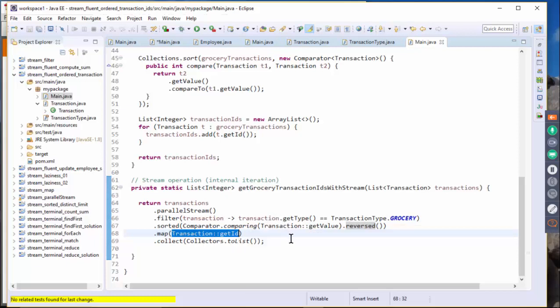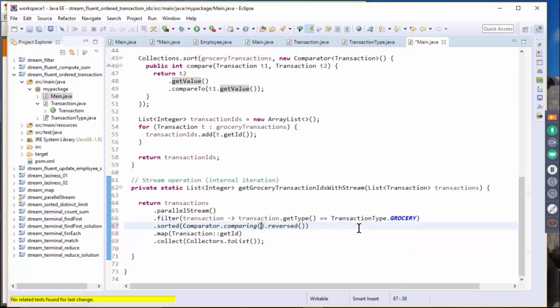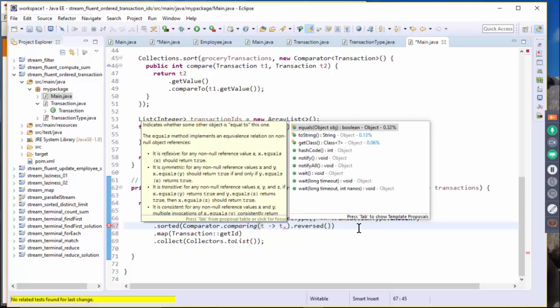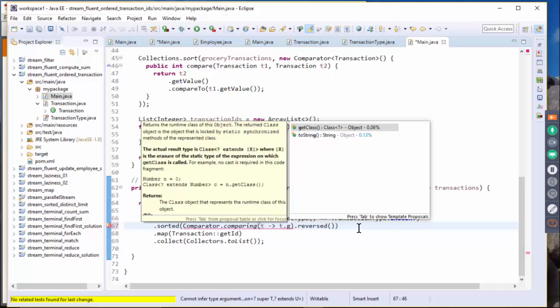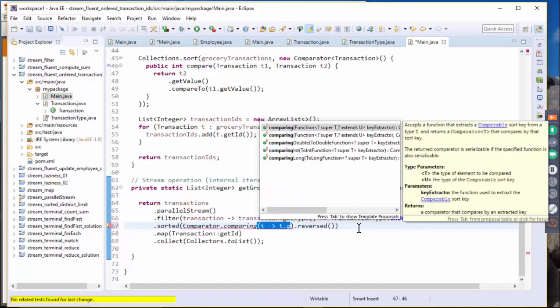Since we haven't learned the lambda expression yet, this is the same thing as this. So it's like T, this is a lambda expression, and then T is basically getting... it should be... let me see... getValue.